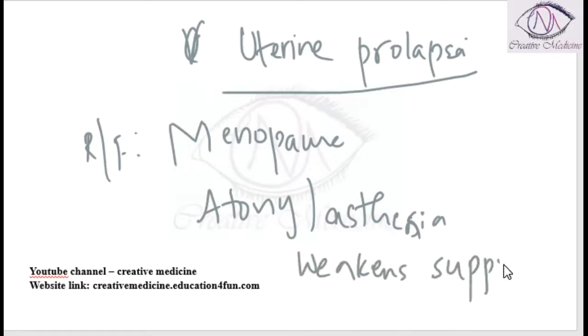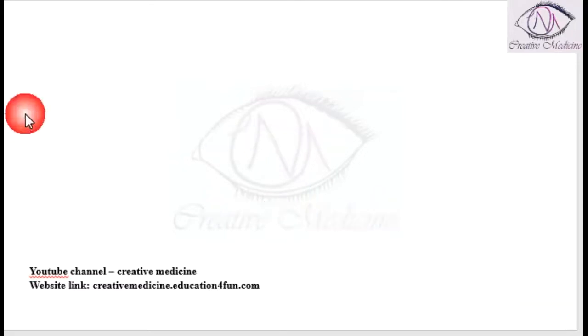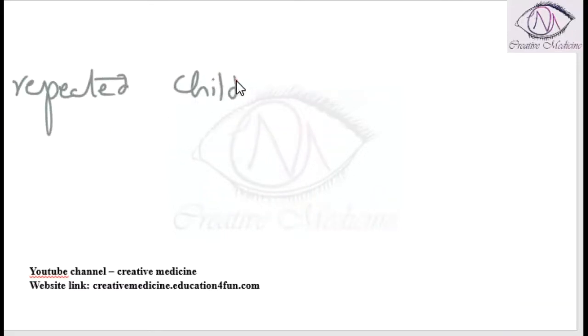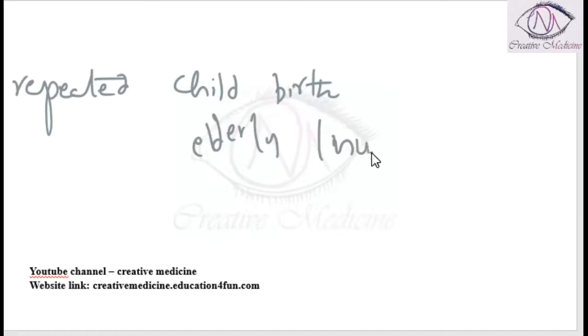If there is repeated childbirth or birth trauma. Repeated childbirth or birth trauma is most commonly seen in elderly or multiparous. So this is rarely seen in young and nulliparous. And this repeated childbirth or birth trauma is responsible for prolapse of the uterus.